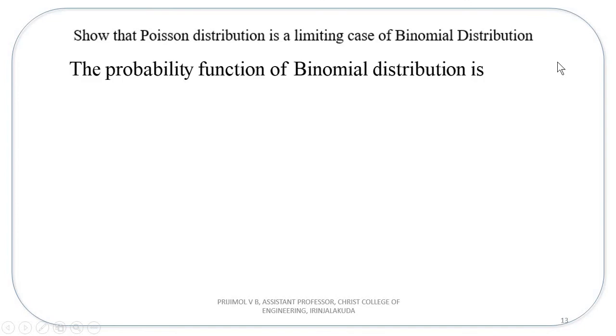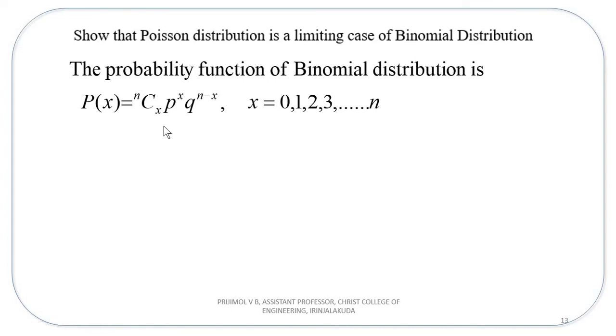Now let me teach you another derivation. Show that Poisson distribution is a limiting case of binomial distribution. Write down the probability function of binomial distribution. From this probability mass function, we are going to derive the probability mass function of Poisson distribution when n is very large. That is, in this probability, we are making n tending to infinity. So using this probability function, we are going to convert it to the Poisson distribution function.